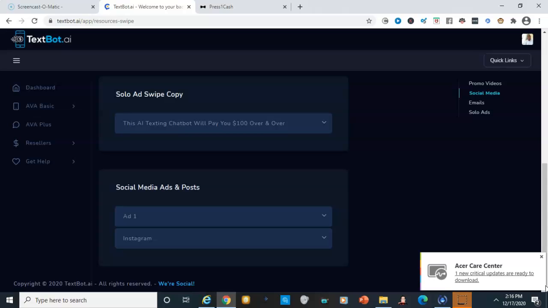At the end of the day, guys, these are great opportunities. It's plain and simple. I don't have a preference over one over another, but I do wish that Press One Cash did have more marketing resources as well. I wish they offered a more abundant set of materials that people can use instead of just the traditional Craigslist ads and things like that. There's not really many images in the back office for Press One Cash that you can use to promote on social media. But having said that, guys, again, both of these are great opportunities to earn with.